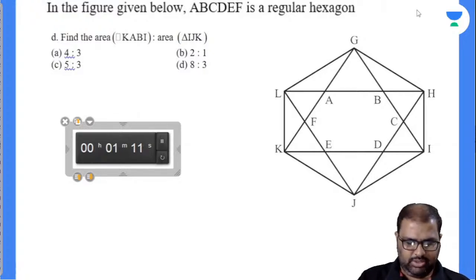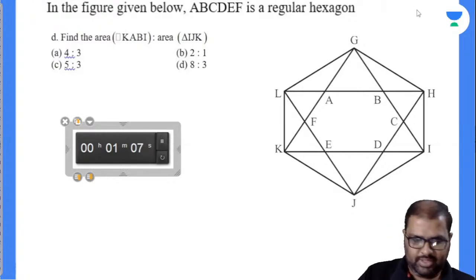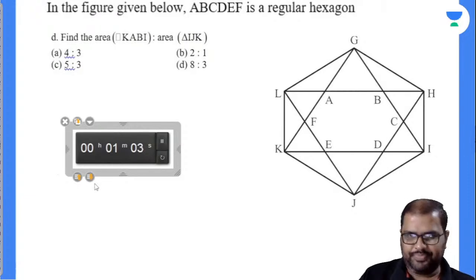D, 8 is to 3. 8 is to 3 or 5 is to 3. Suraj, Kaushal, what's your answer there? Let's wait for Kaushal. Is it D for sure? Shall I end the poll there? I mean, 30 seconds is more than enough.